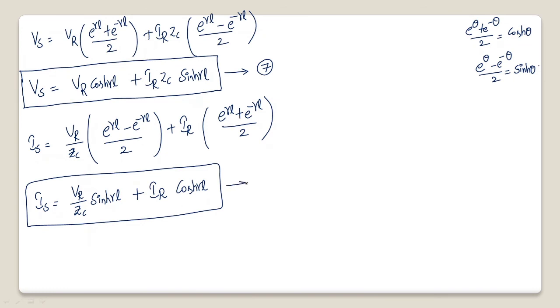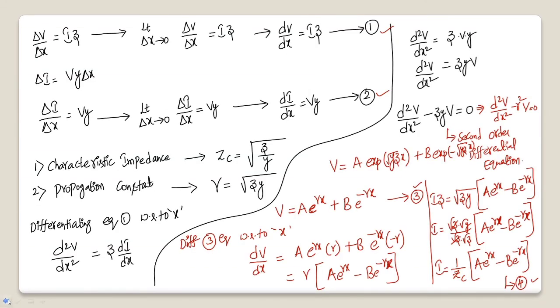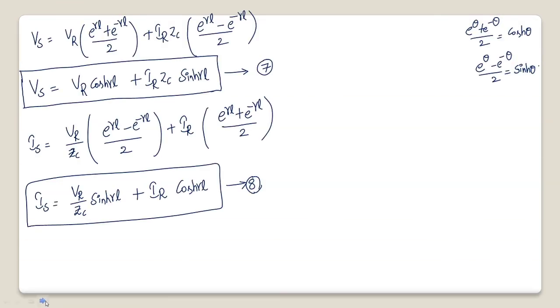So this is equation 8. These are the solutions for the rigorous method, where we extracted the relation between the sending end terms and the receiving end terms using the knowledge of differentiation as well as trigonometry. We have obtained these relations. We have not used KVL and KCL relations directly in order to extract the relations.